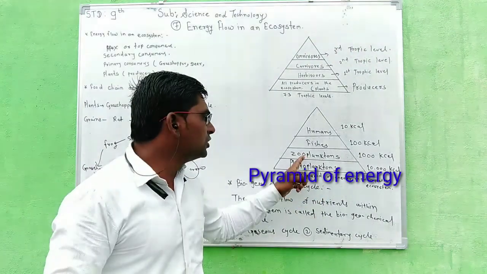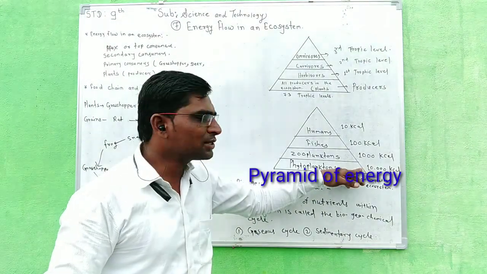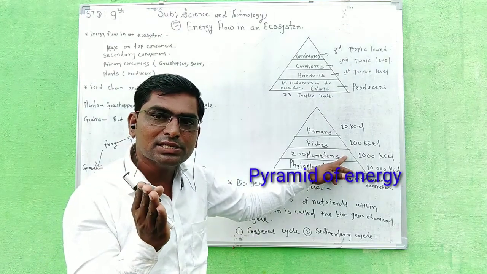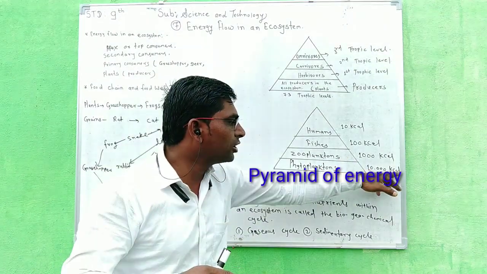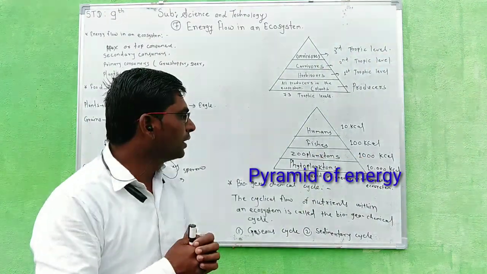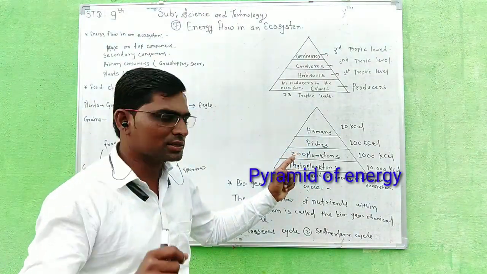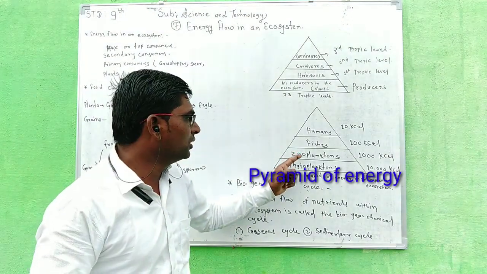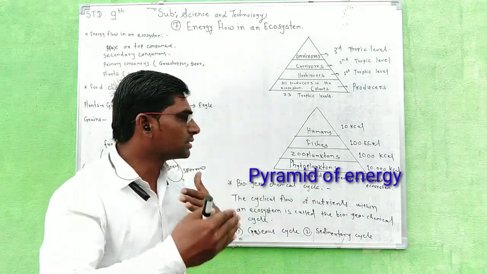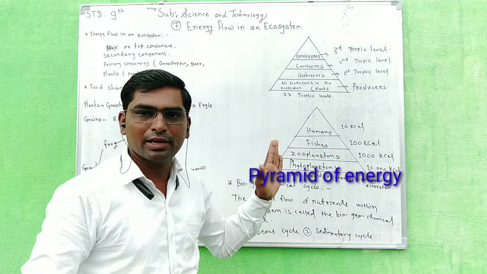When the zooplankton eat phytoplankton, the energy passes from phytoplankton to zooplankton, but the energy decreases from 10,000 kilocalories to only 1,000 kilocalories. Zooplankton means small, tiny animals. When fishes eat the zooplankton, the energy also decreases, from 1,000 kilocalories to only 100 kilocalories.